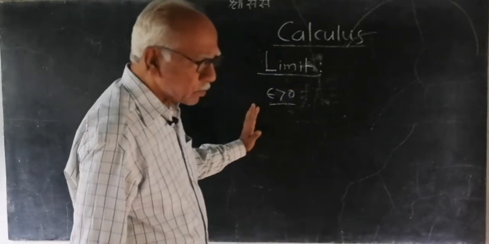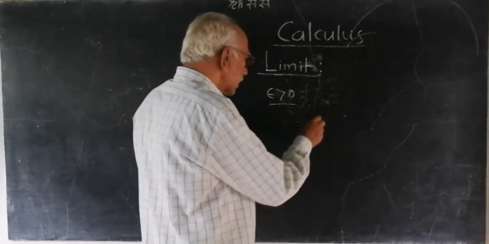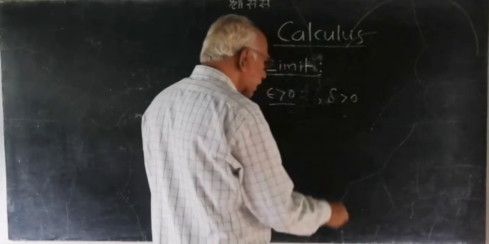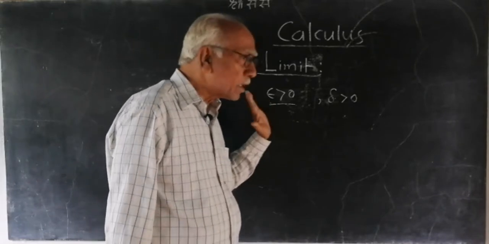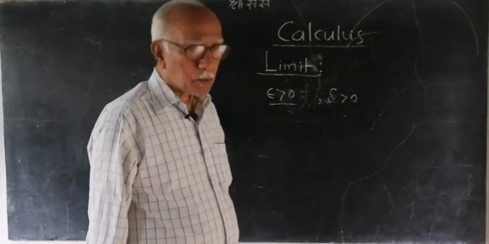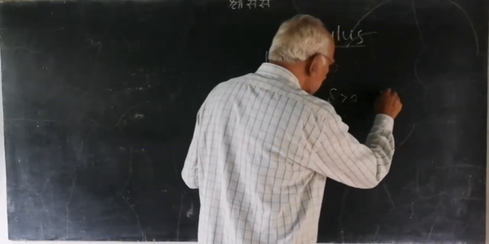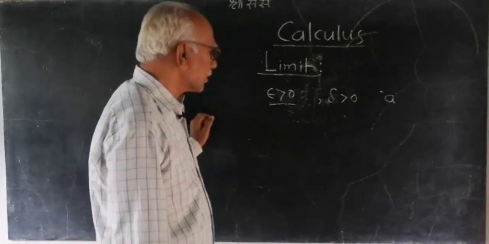It is positive, but very small. Then there exists one more number, delta, which is also greater than 0 and small. And then there is a particular number a.